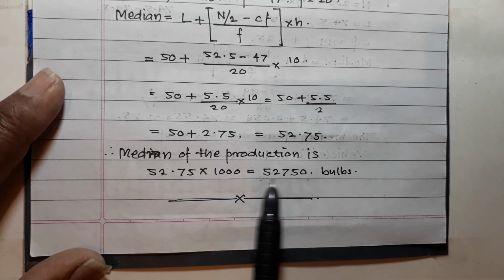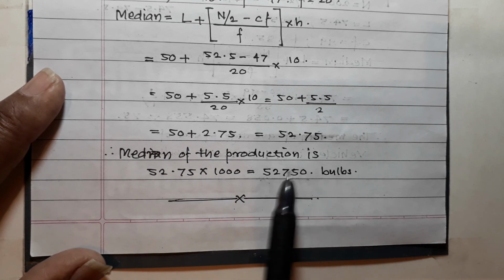So this is the production of bulbs and this is the median of production.